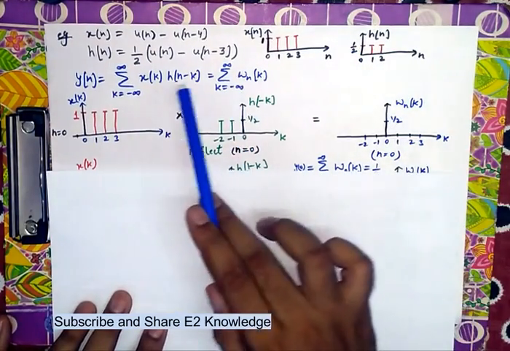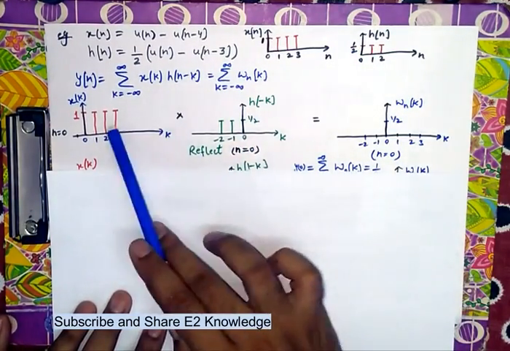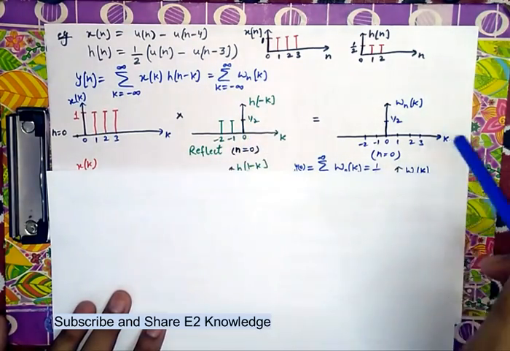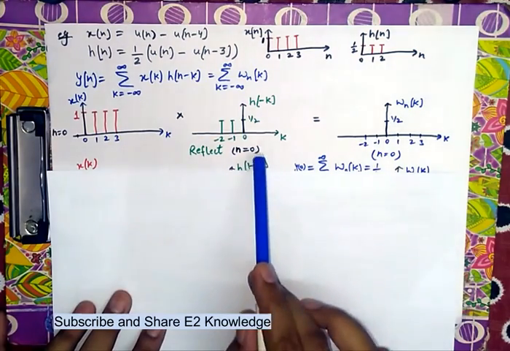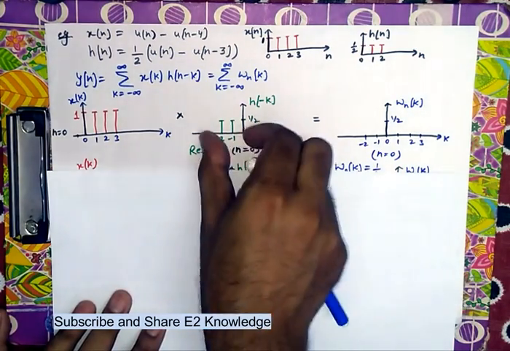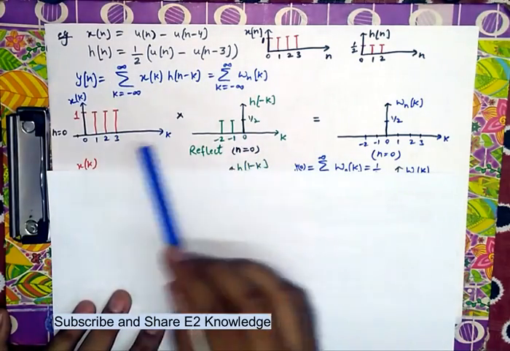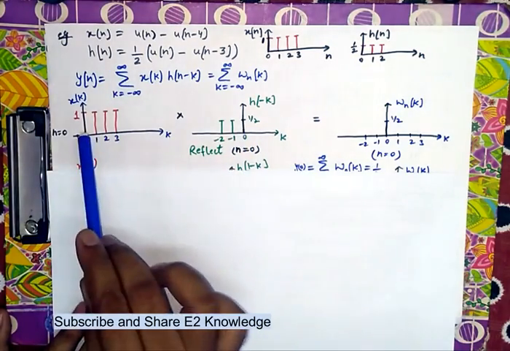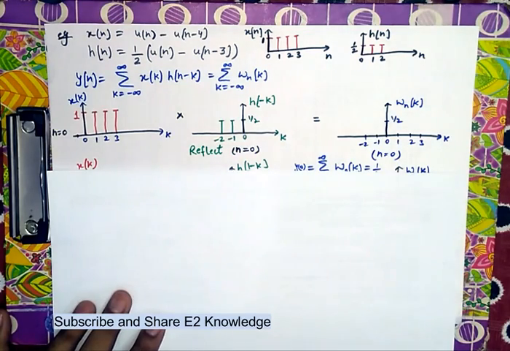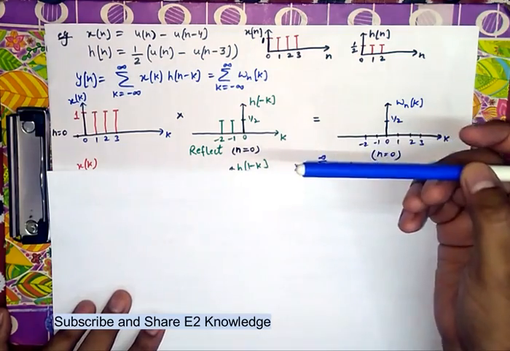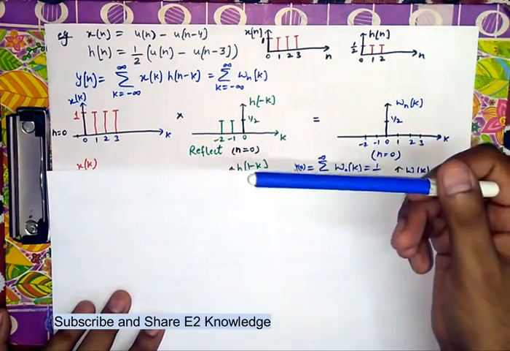Then the next step is multiplying both the terms, that is x(k) and h(minus k) should be multiplied. Just put this figure on this figure, overlapping origin to origin. This origin must be overlapped with this origin. Then check which value is overlapped with which value and multiply both the values.